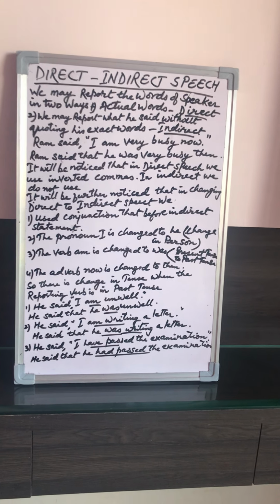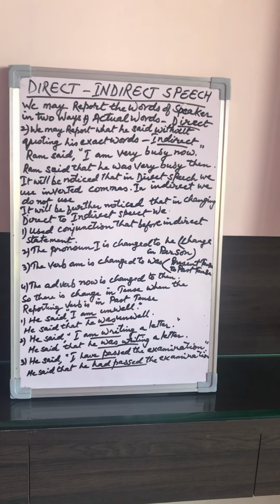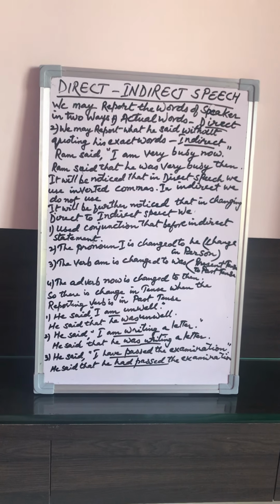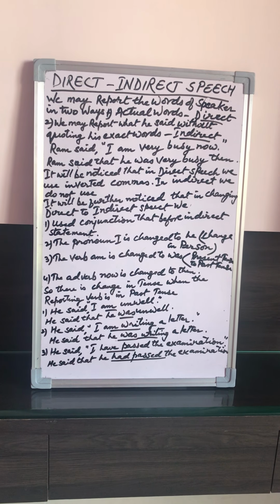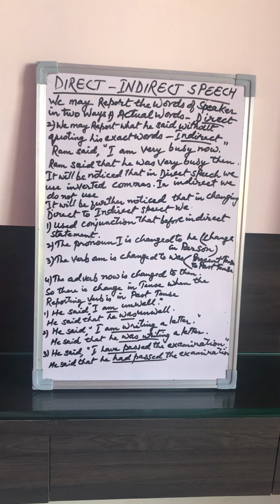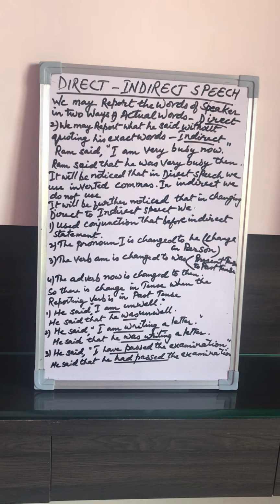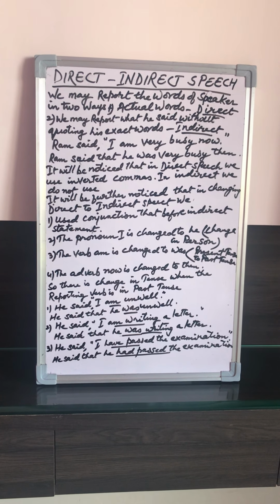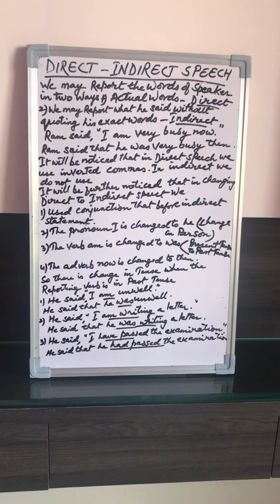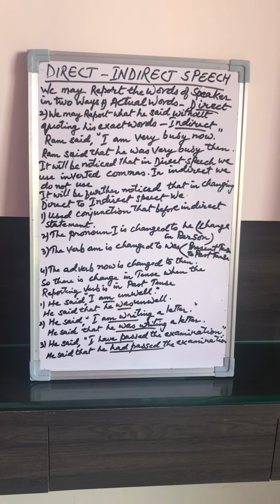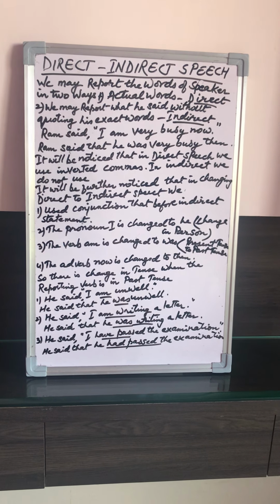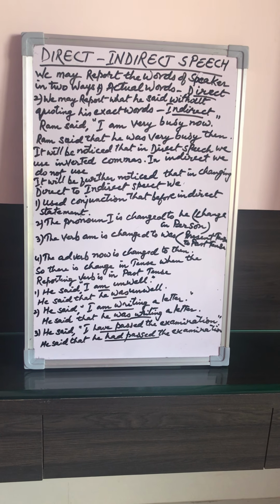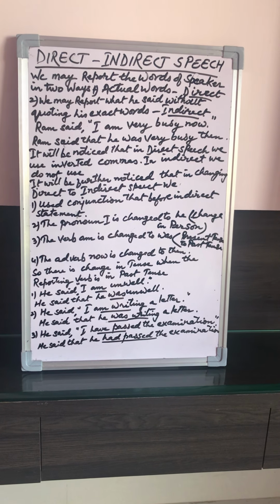But this occurs only when the reporting verb is in the past tense. When the reporting verb or the principal verb is in the past tense, all present tenses of the direct speech are changed into the corresponding past tenses. As for example, a simple present becomes a simple past. He said, "I am unwell." This present simple will change to simple past in indirect. He said that he was unwell.